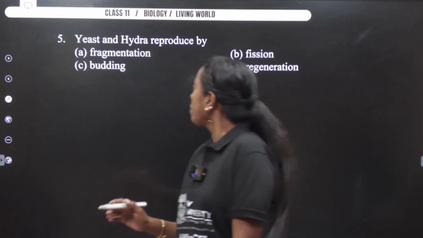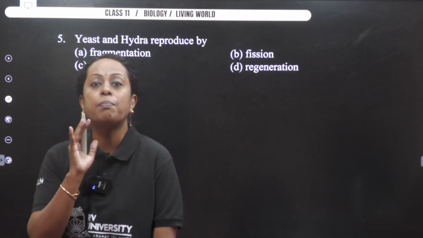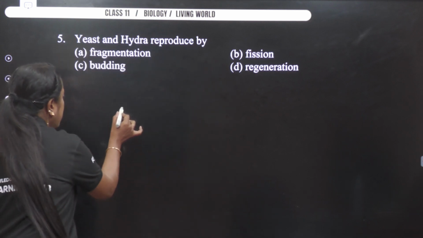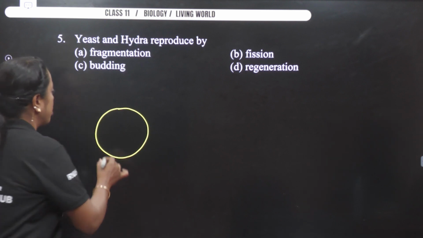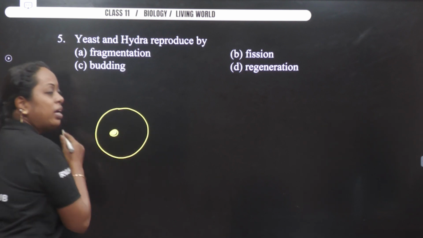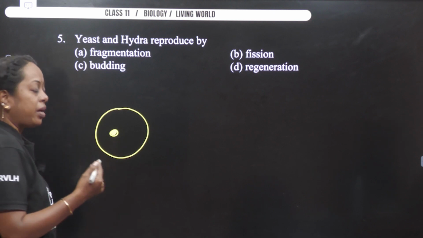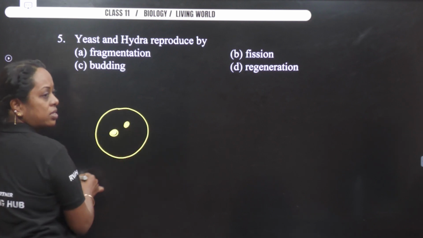Next question. Yeast, hydra reproduce by. Yeast is a single-celled eukaryote. This can also be a question. A single-celled eukaryote decided, let me reproduce. It started with karyokinesis.